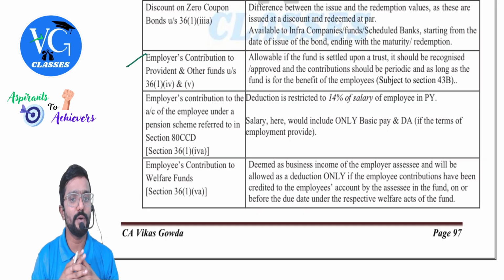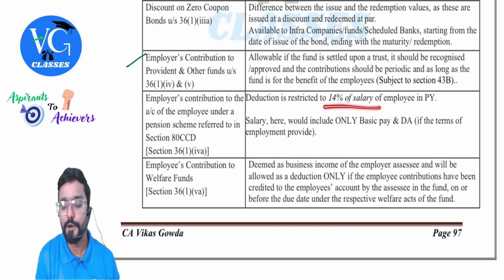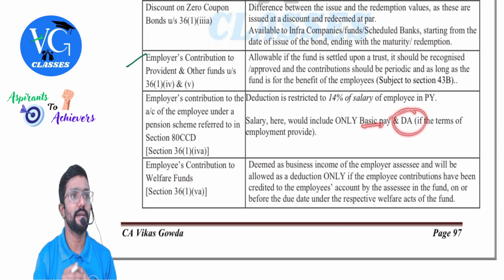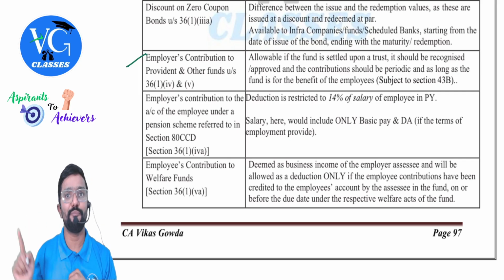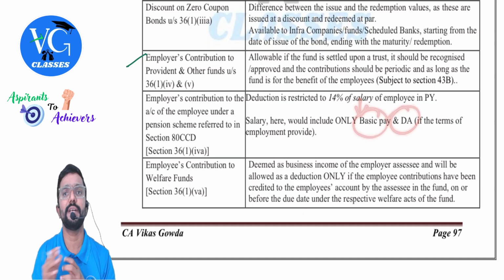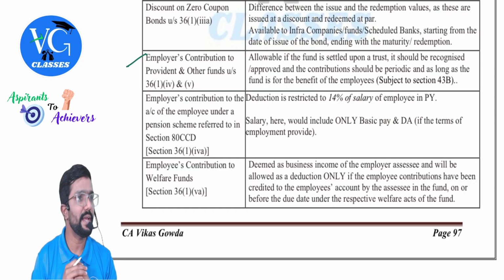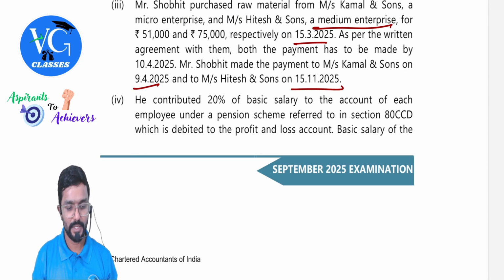Employer contribution to the account of employee under a pension scheme referred to in section 80CCD as per section 36(1)(iva). How much is allowed, sir? 14% of salary. And what is salary for this purpose? Basic pay plus DA. DA means if the terms of employment provide. Clear? Employer is contributing 20% of basic pay. Is it fully allowed? No. Only 14% of salary. And what is salary here? Basic pay plus DA, for DA with condition attached. Yes, sir. Sure. Coming back.